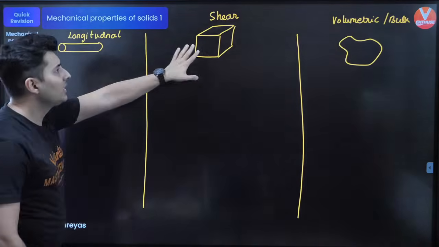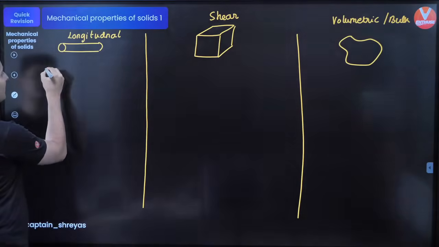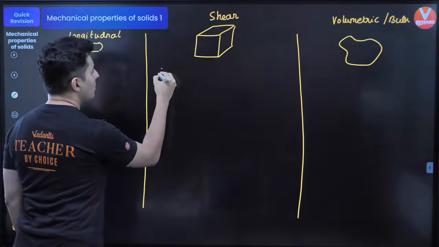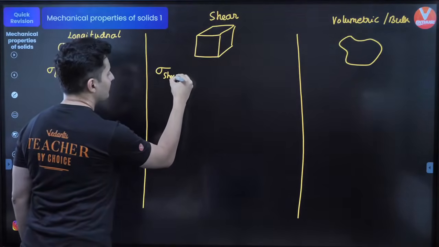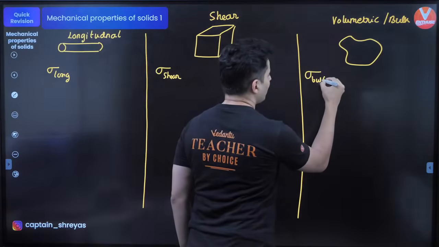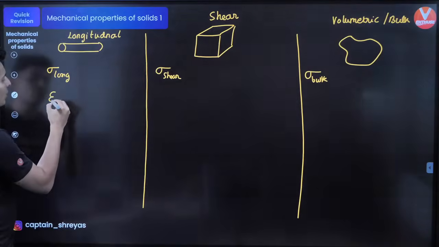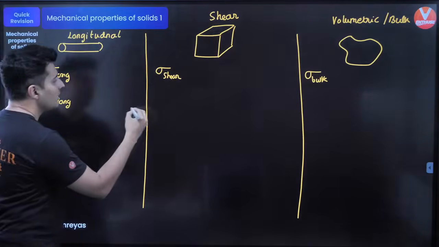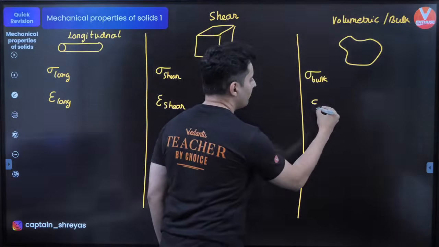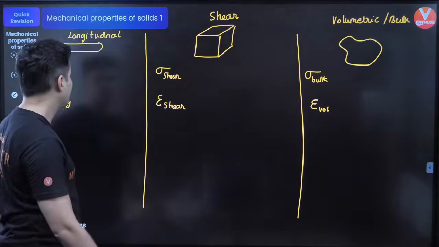Now, in longitudinal, shear and volumetric, remember certain formulas. First is your stress. So this is your longitudinal stress. Then here you have your shear stress. And here you have your bulk stress. Similarly, here you have your longitudinal strain. Here you have your shear strain. And here you have your volumetric or bulk strain, whatever you want to call it.